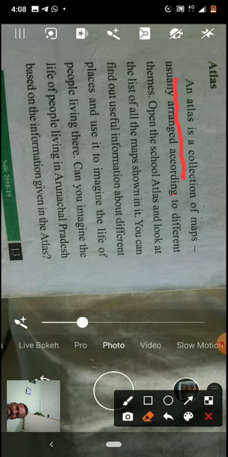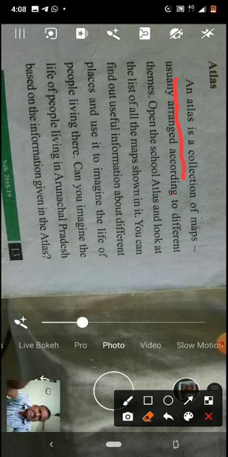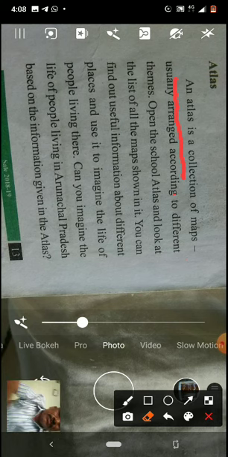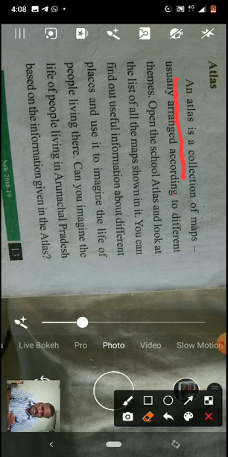When you study about Arunachal Pradesh in the atlas, we get that people's face cuts are somewhat different from us, and their food habits are also different, and their way of doing agriculture is also different, because in Arunachal Pradesh ups and downs are there, so it is unequal land.